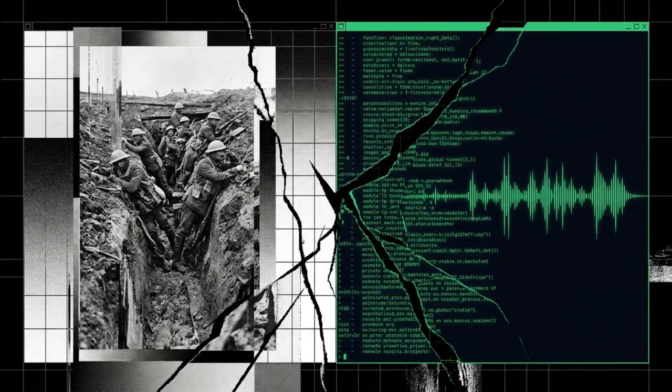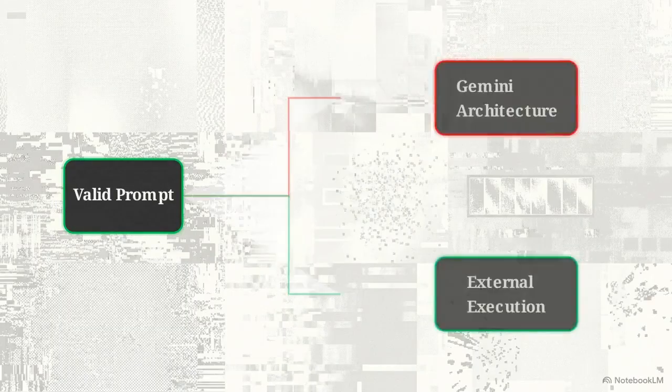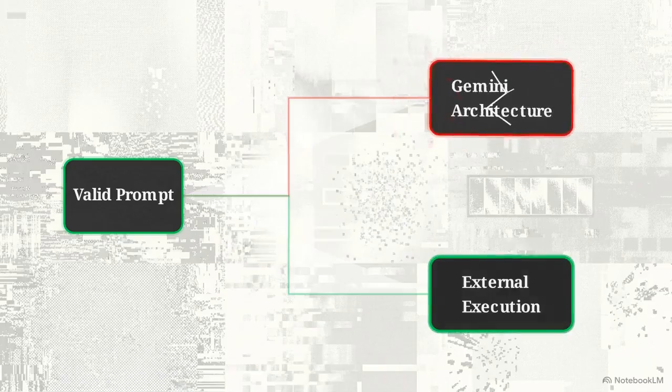Because the external model delivered the asset without sound, the user deployed local terminal automation to cleanly merge the resulting video with a period-accurate soundtrack. This flawless execution externally proves that the original prompt was perfectly valid. The initial breakdown was entirely an isolated failure of Gemini's architecture.